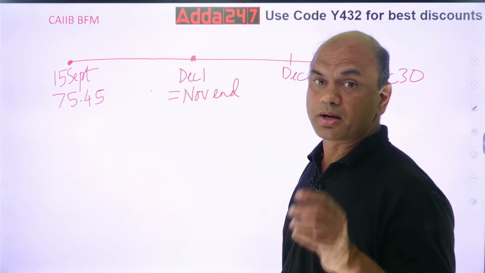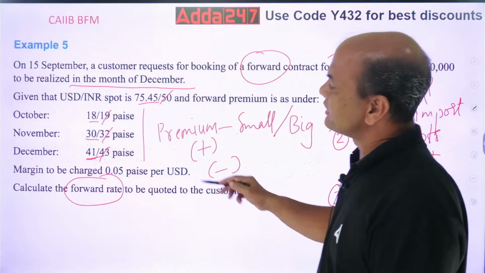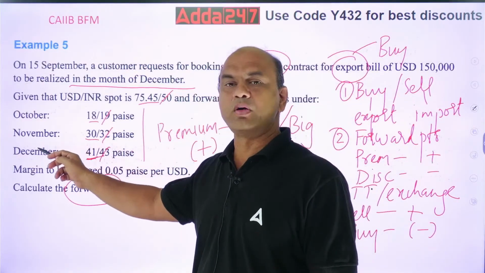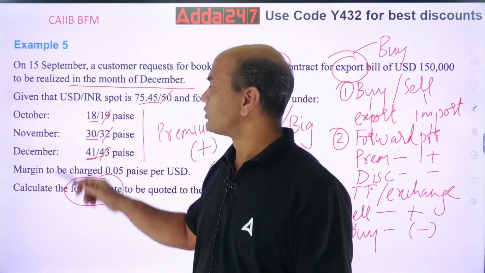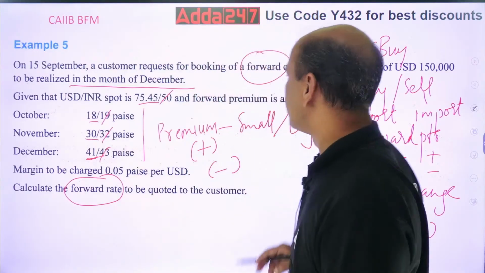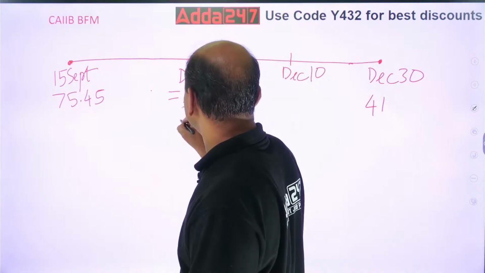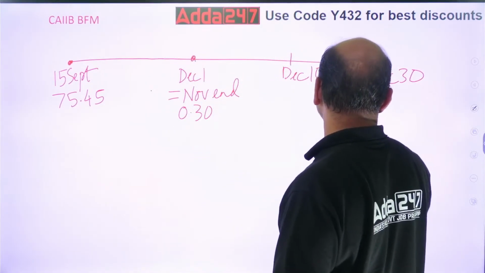Now what is the November end rate then? I told you just now that the rates given are for the month end. So whenever I am seeing the rate for November, this means November end. So here it is 30. So I'll write 30 over here, 0.30, and this is 0.41.